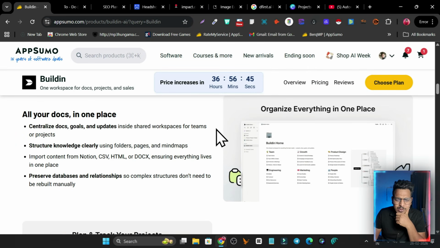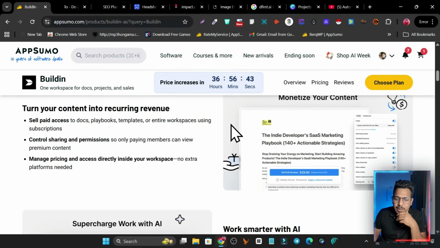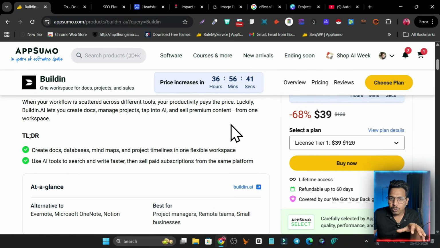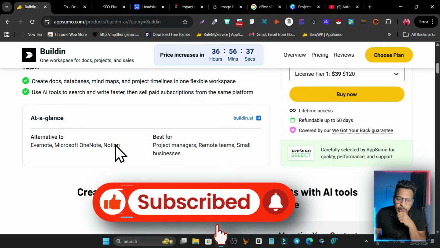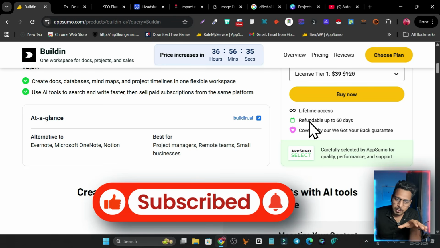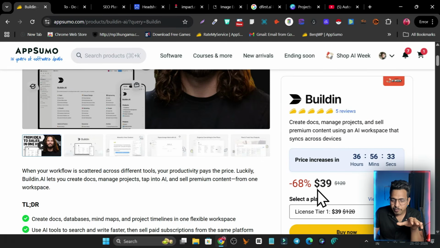I hope you like this tool. If you have any questions, just let me know in the comments. It feels like Notion, although Notion is a little bit limited on the free plan, but here you can use this platform almost free, because the pricing is really affordable. Just a one-time payment starting from $39.